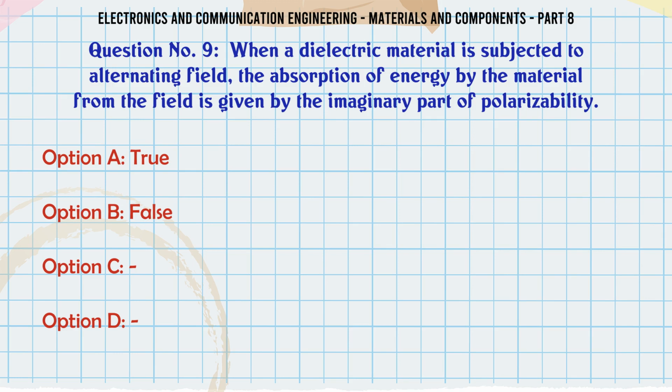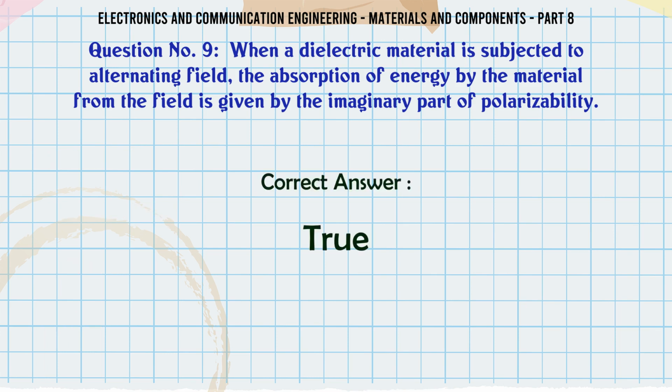When a dielectric material is subjected to an alternating field, the absorption of energy by the material from the field is given by the imaginary part of polarizability. A, True; B, False. The correct answer is true.